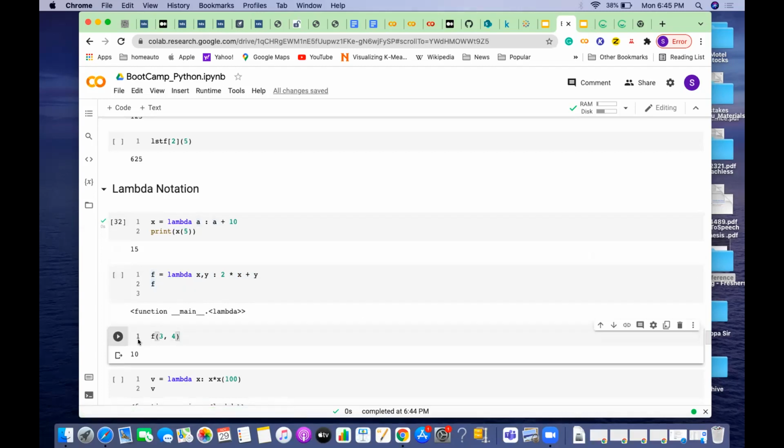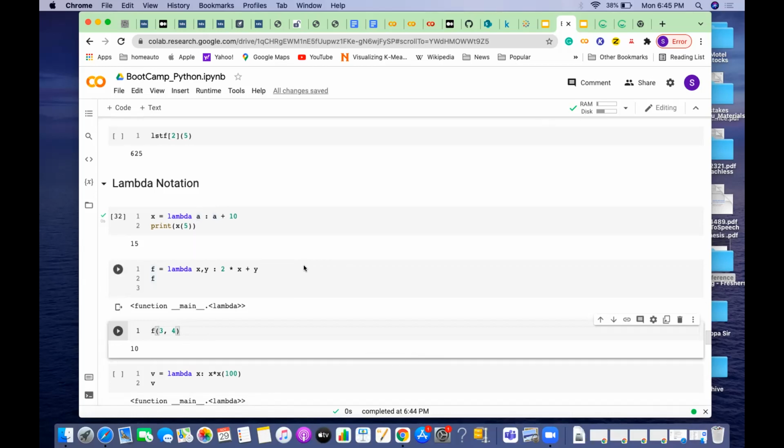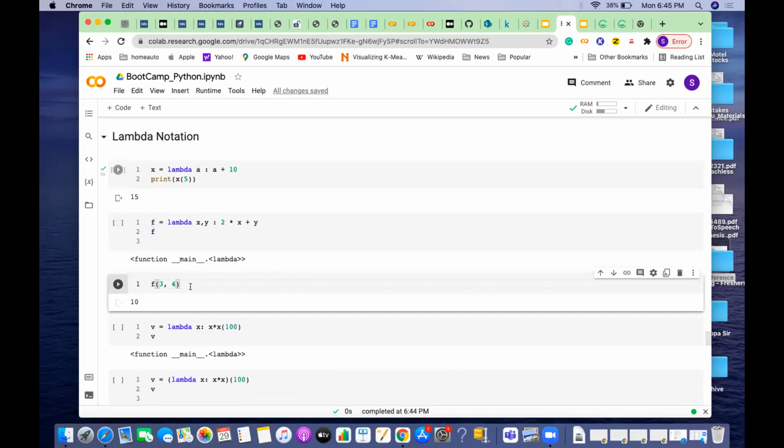Here I am passing two values, so the lambda takes two variables, X comma Y. There are two arguments. So I'm passing 3, which is assigned to X, and 4, which is assigned to Y. So 2 into X is 2 into 3, which is 6, plus 4. That is 10. That is how you got 10. Any question? Has anybody not understood the first and the second?